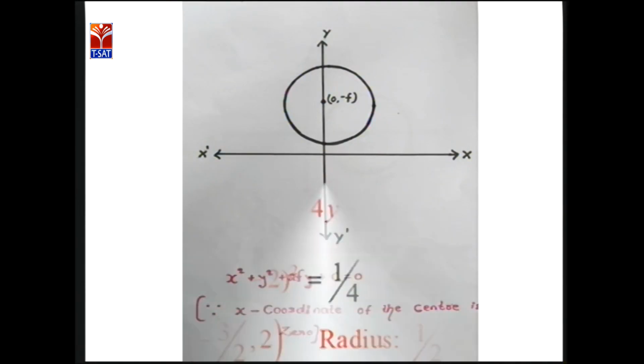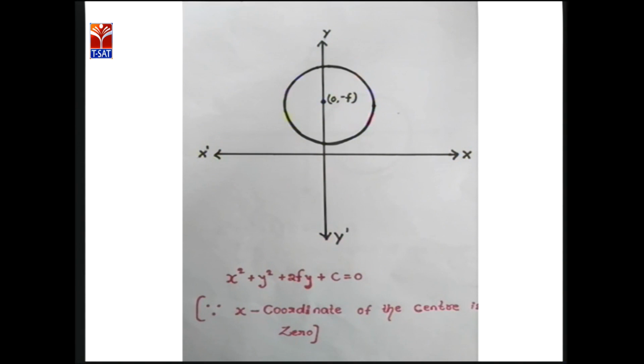These are the examples that belong to that. Now, the equation of a circle having the center on the y-axis will be in the form of x square plus y square plus 2fy plus c equals to 0, because on the y-axis the x coordinates are equal to 0. We know very well. Do you understand? Okay. The equation of a circle having the center on the y-axis is x square plus y square plus 2fy plus c equals to 0.